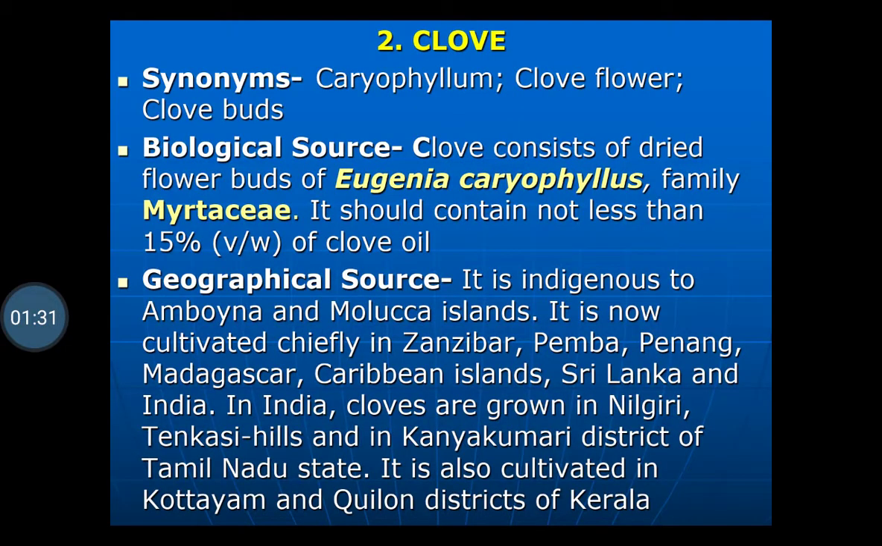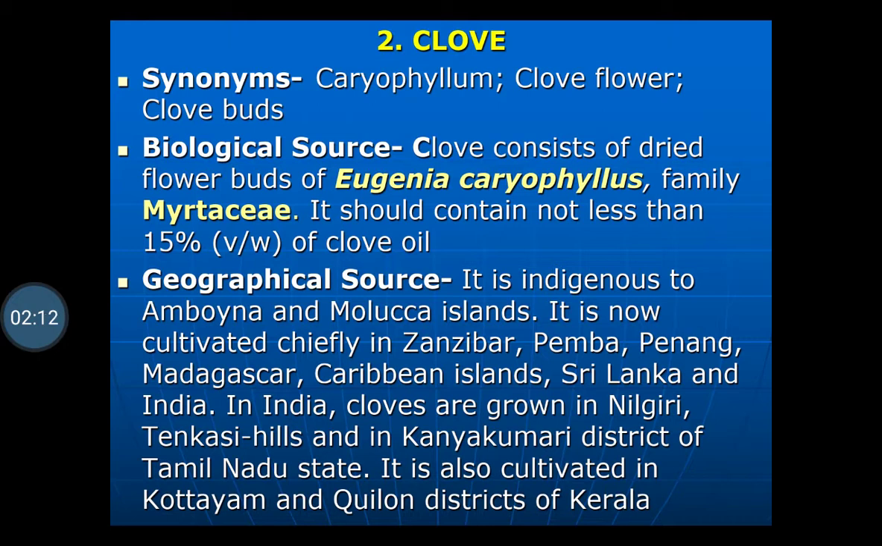The clove synonyms are caryophyllum, clove flower, and clove bud. Biological source: clove consists of the dried flower bud of Eugenia caryophyllus belonging to family Myrtaceae. Before the bud opens into a flower, the cloves are harvested by beating with a bamboo stick when they change their color from green to crimson. The cloves are collected and dried. After drying they become brown in color.